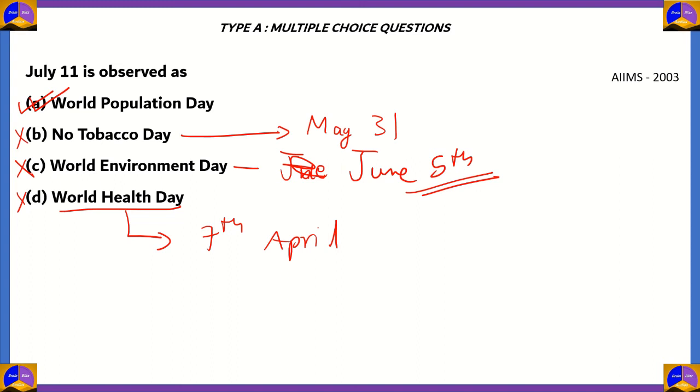The other days are celebrated on different dates, so they are not correct. So again, here we're talking about days observed by the United Nations, so world days. So if July 11 is Population Day in your country or state, that does not matter. I mean, if Environment Day was celebrated on July 11 in your state or country, then it would not be correct because it's talking about a universally accepted date. So universally, July 11 is celebrated as World Population Day.